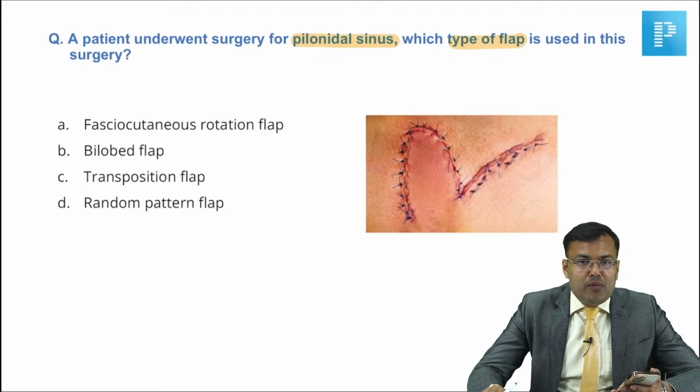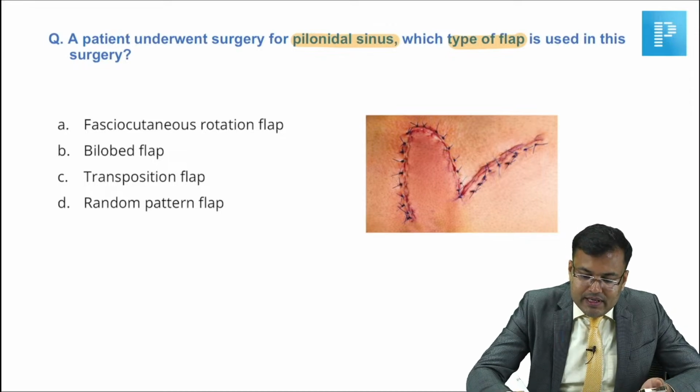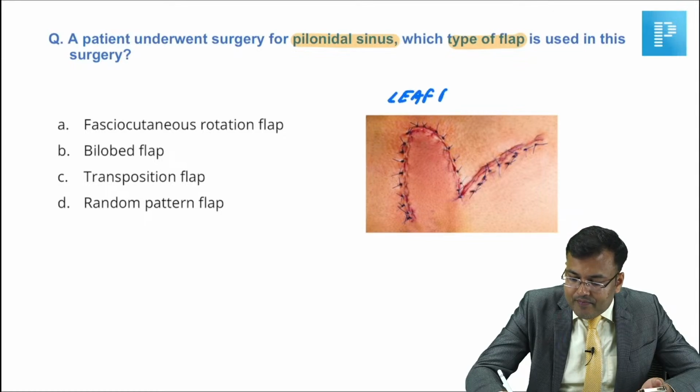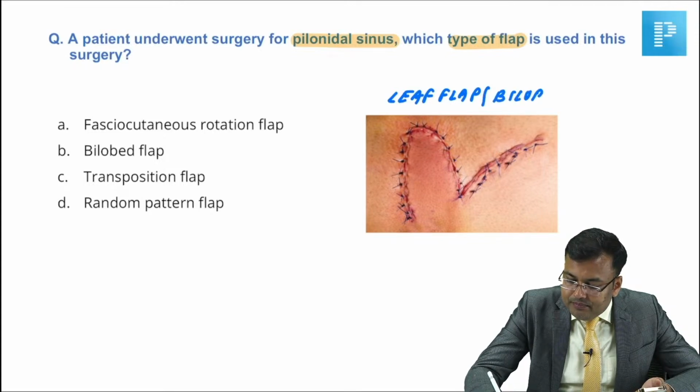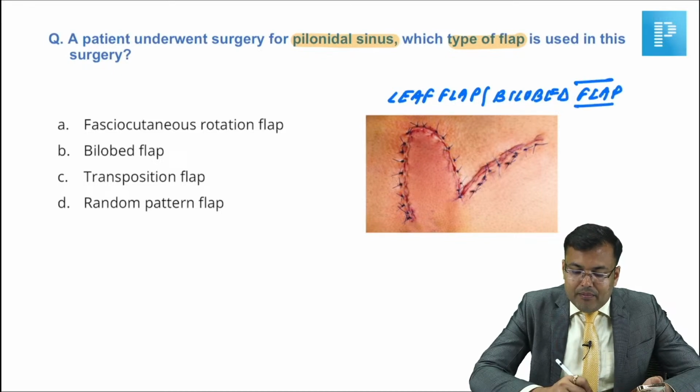It is the bilobed flap and it looks like a leaf, a maple leaf. That's why the other name is leaf flap. Yes, this is also known as bilobed flap. Clear? Looking like a maple leaf.